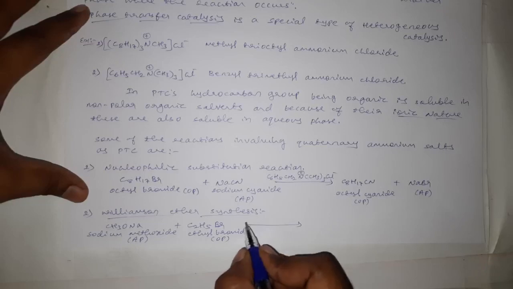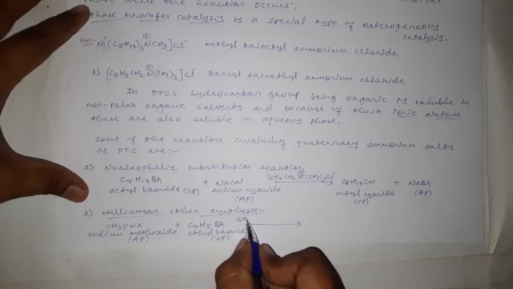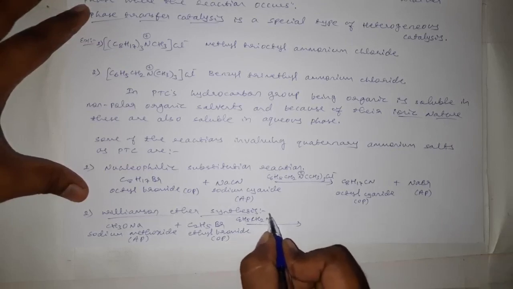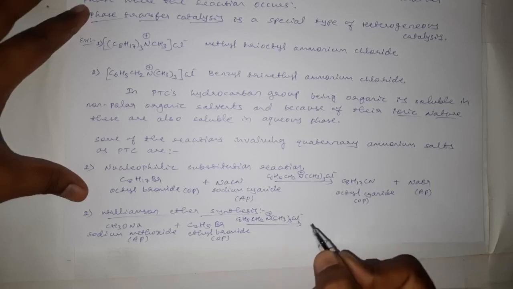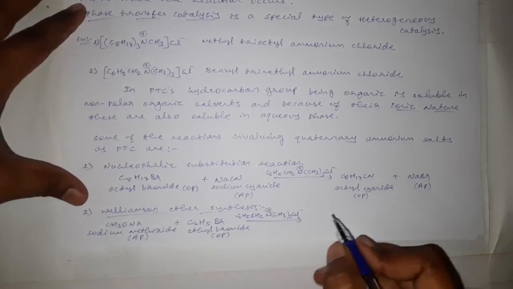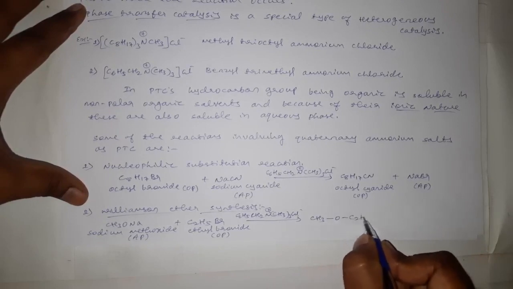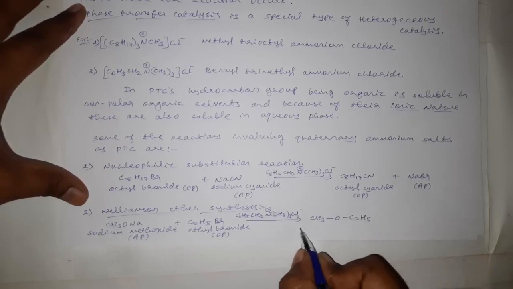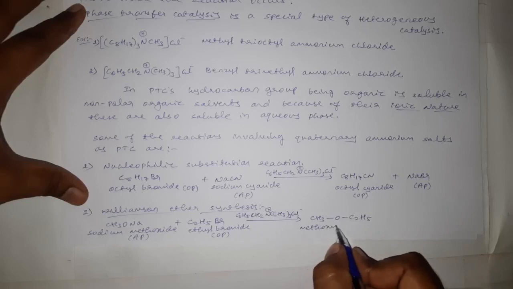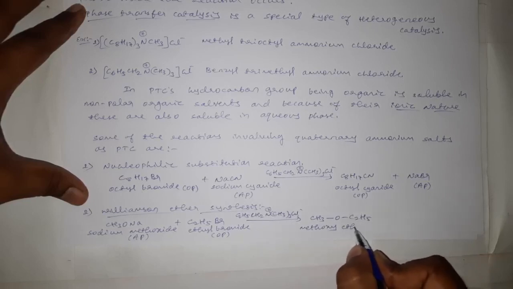Here we can use C6H5CH2N+(CH3)3 Cl- as a phase transfer catalyst, and here we will get CH3OC2H5. This is methoxyethane.